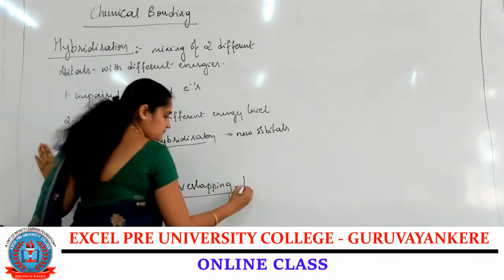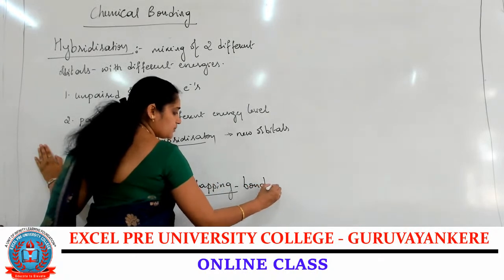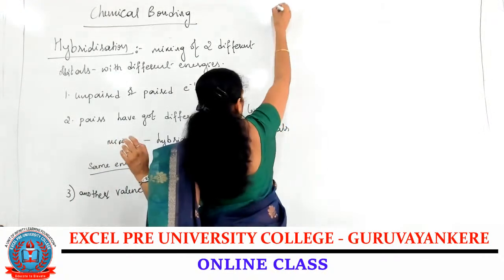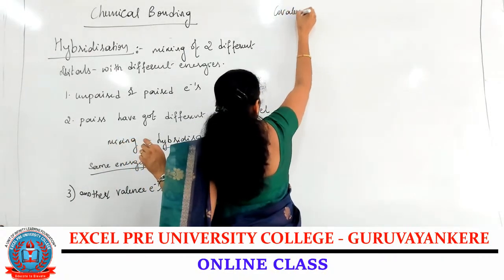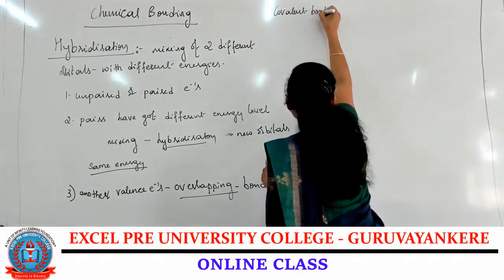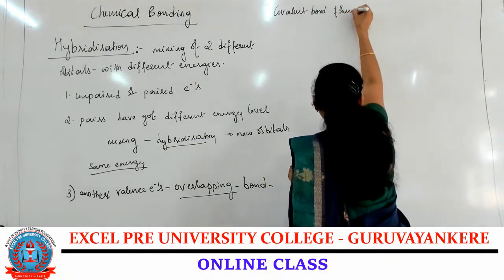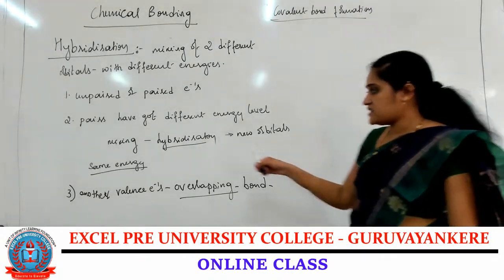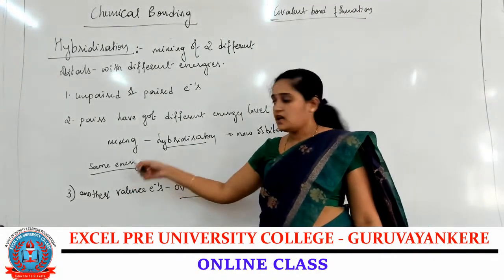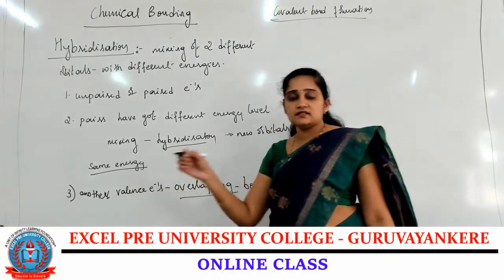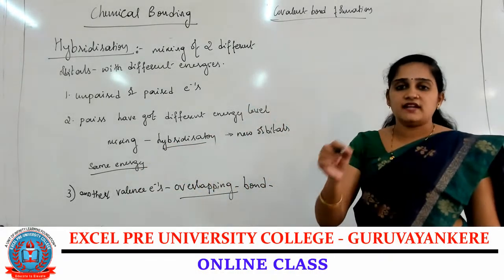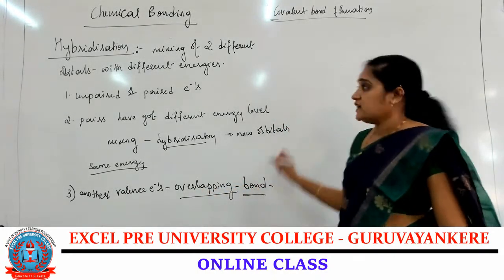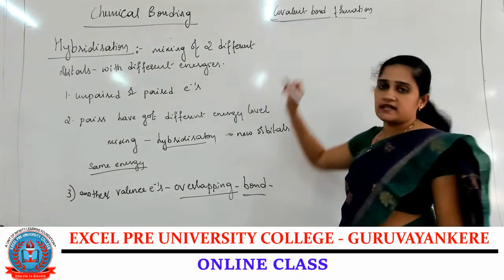It forms the bond, and that bond is nothing but the covalent bond. We know that in covalent bond formation, the hybridized orbital with the same energy overlaps with the valence orbital of another atom and forms a new bond, which is the covalent bond.